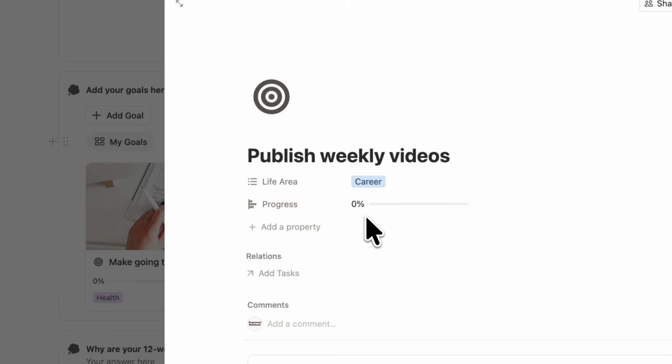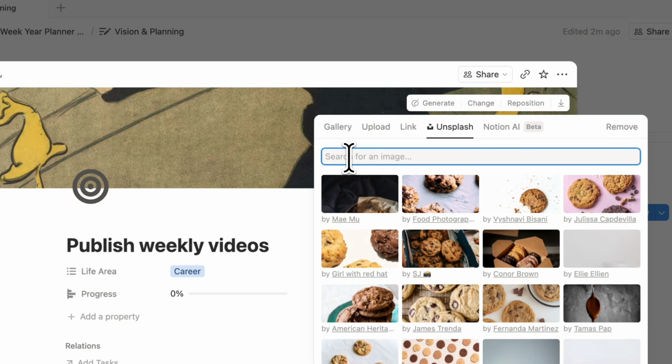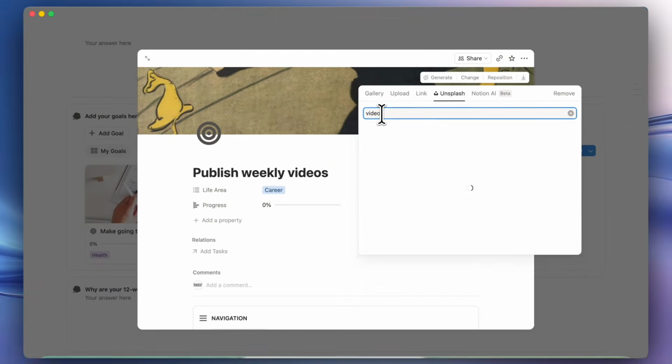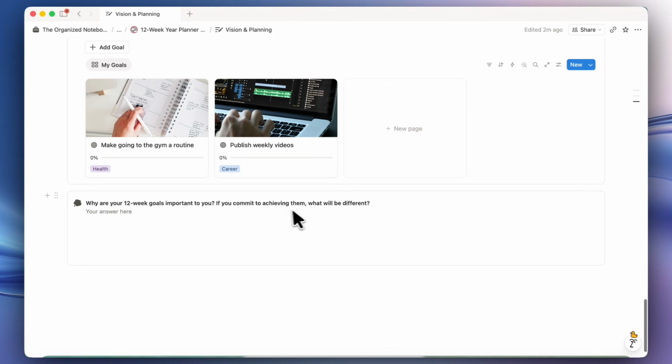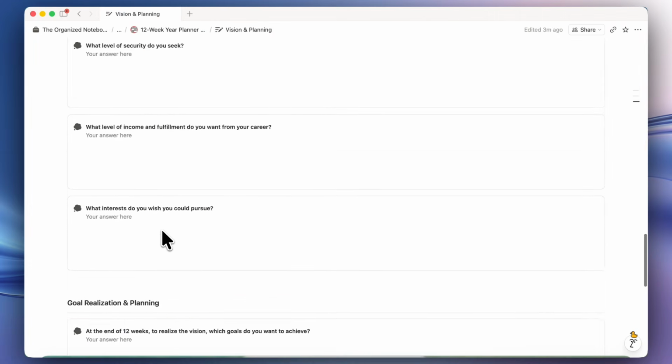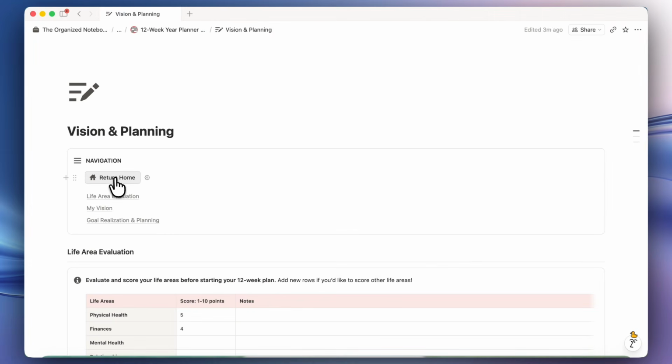And one thing you can also do is to add a cover photo, so I can go ahead and click here, change. I'm going to look for video creation. Now the next part, once you add a few goals here, is to answer the question, why are your 12-week goals important to you? If you commit to achieving them, what will be different? So once you're finished with this one, we can go back and return home.